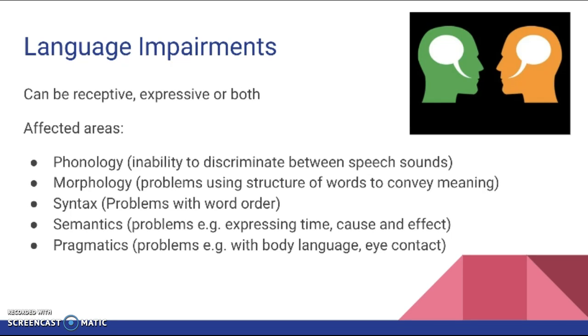Language impairments. Students may have language disorders that are receptive, expressive, or both. The impairment may be associated with another disability, or it may be a specific language impairment unrelated to any physical or intellectual disability. The affected areas of speech may be phonology, the inability to discriminate between speech sounds, morphology, problems using the structure of words to convey meaning, syntax, problems with word order, semantics, problems, for example, expressing time, cause, and effect, pragmatics, problems, for example, with body language or eye contact.